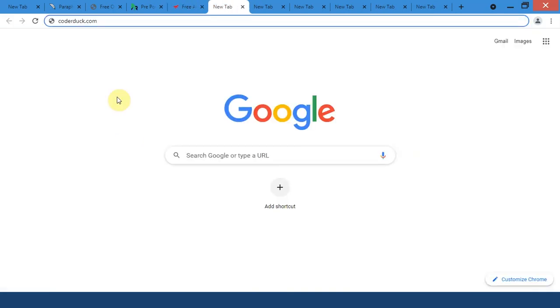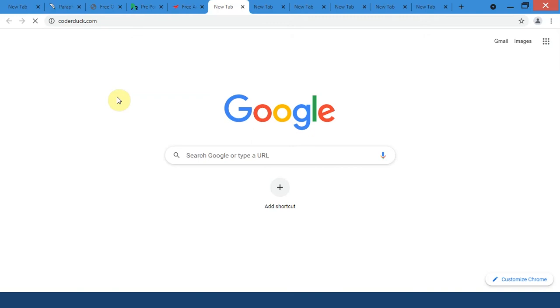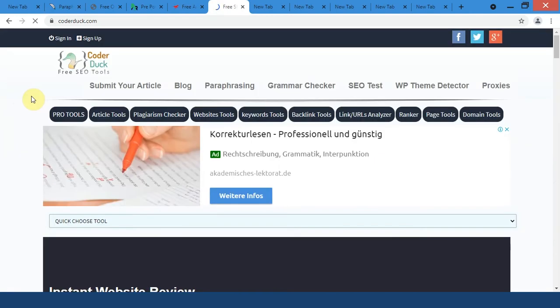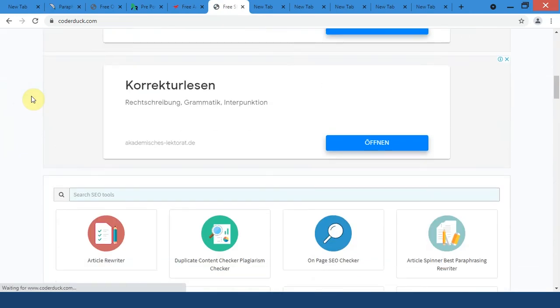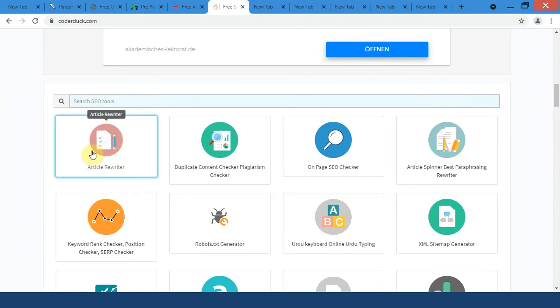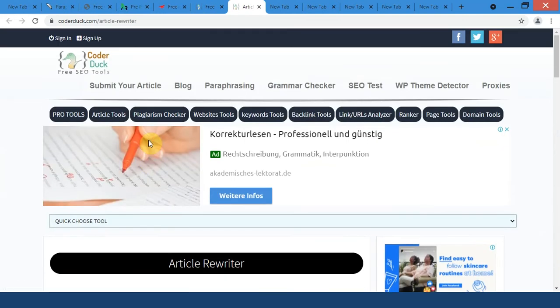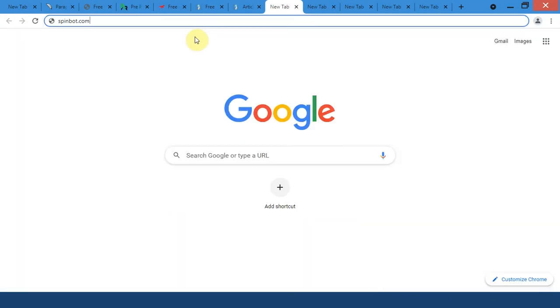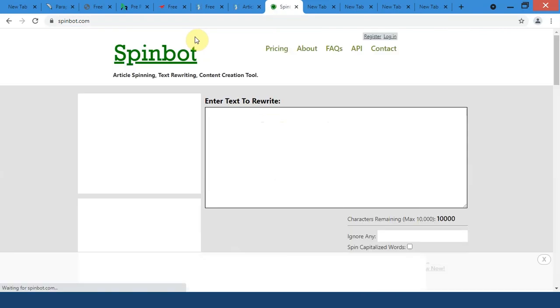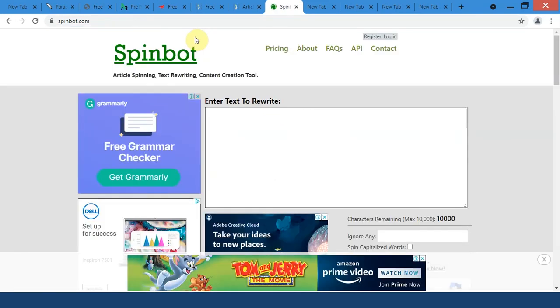At number 5, we have coderduck.com. So once this website opens up, scroll down below and click on article rewriter. This website is also completely free and there are no word limits. Next up, we have spinbot.com. Spinbot.com also works like a charm. It has a character limit of 10,000, but the output from this website is just phenomenal.